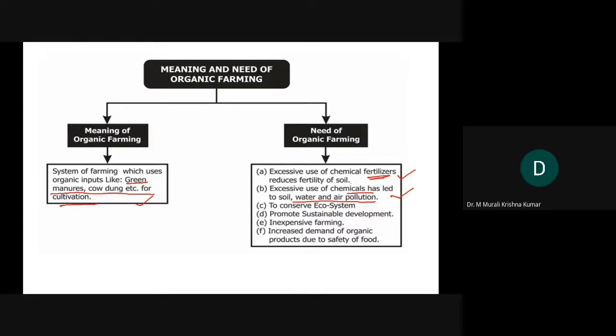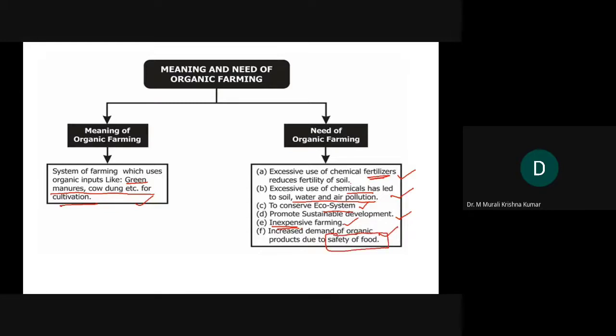That is the problem. And here organic farming helps in conserving the ecosystem. It promotes sustainable development. It is inexpensive because it is self-sustainable. So we don't depend upon outside synthetic chemicals, etc. for our farming, and it reduces expenses significantly. And there is increased demand for organic products due to safety of food.